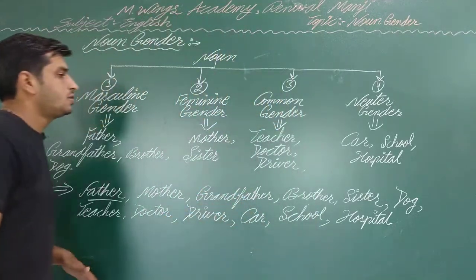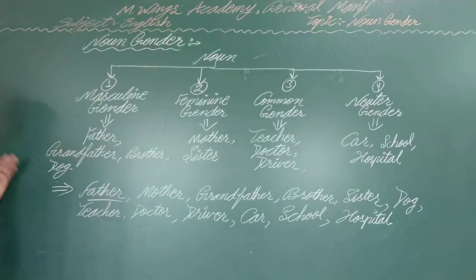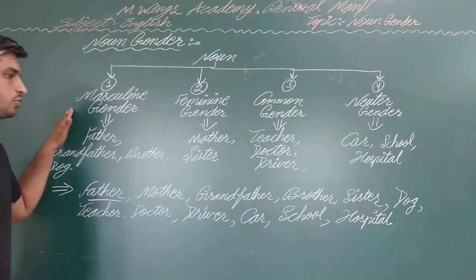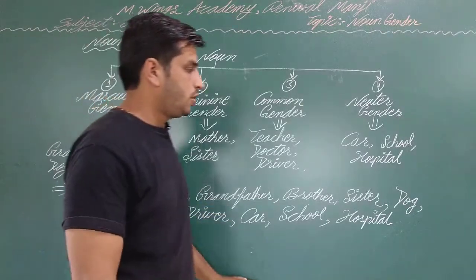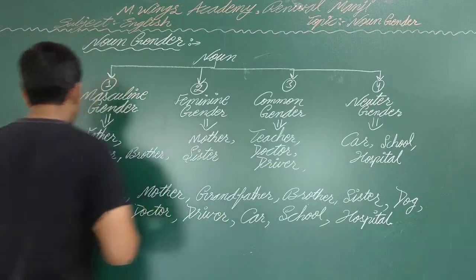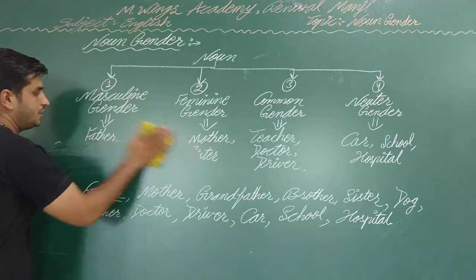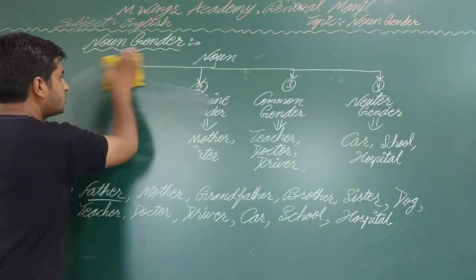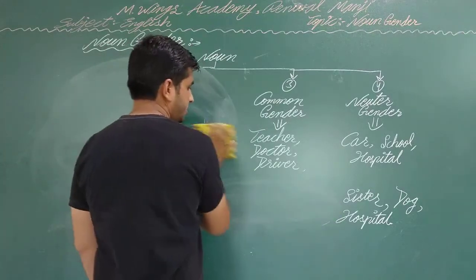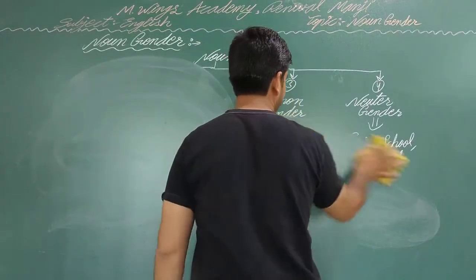So you can divide these names, these nouns, according to their type of gender. Now we move further and see what is a masculine gender, what is a feminine gender, common and neuter.